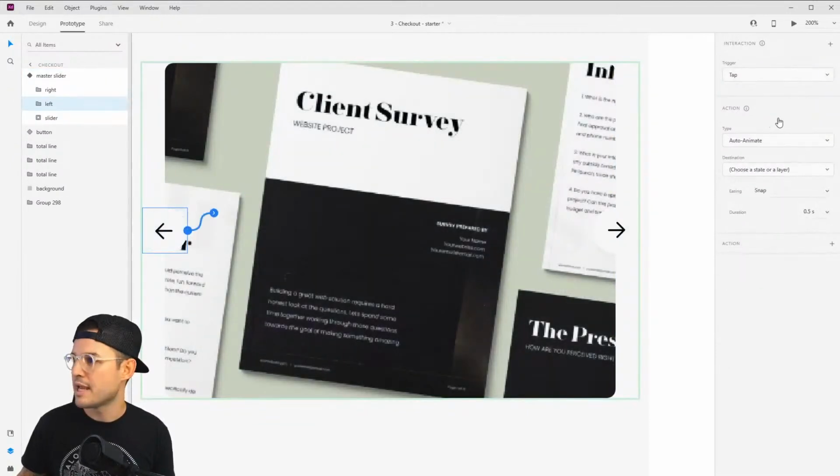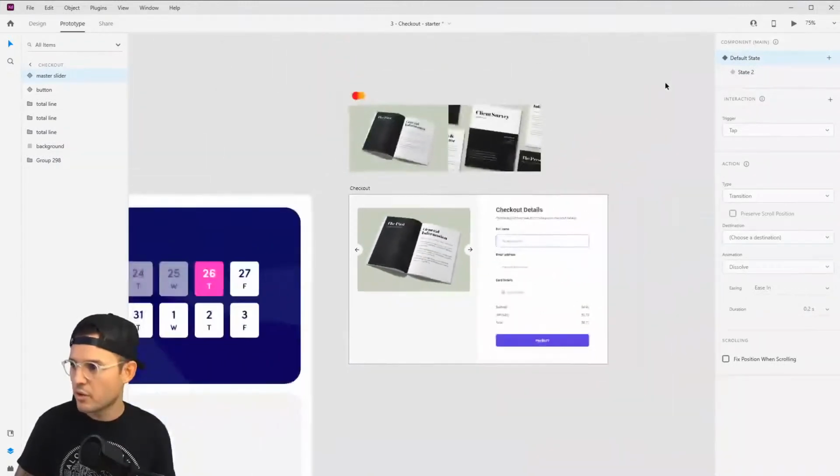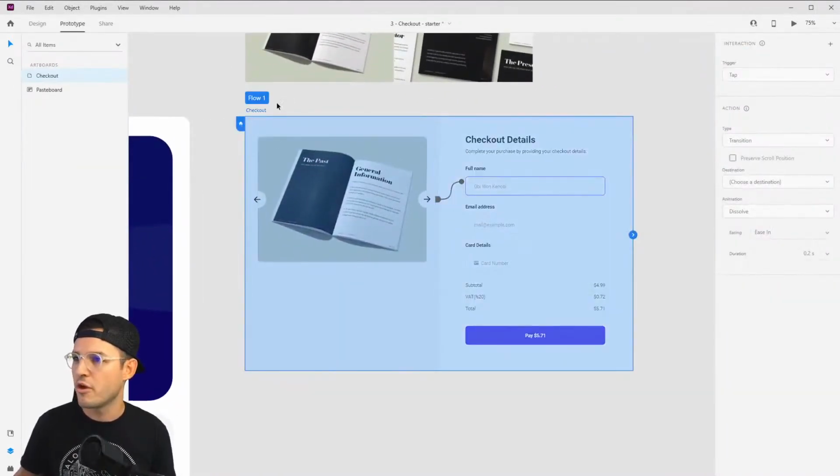So here, do the same thing: on tap, auto animate back to the default state with the snap and all the stuff. And then let's set it back to our regular state that we had here. Perfect. We're going to set home for our flow. And let's just press play and see what we can get out of this thing.